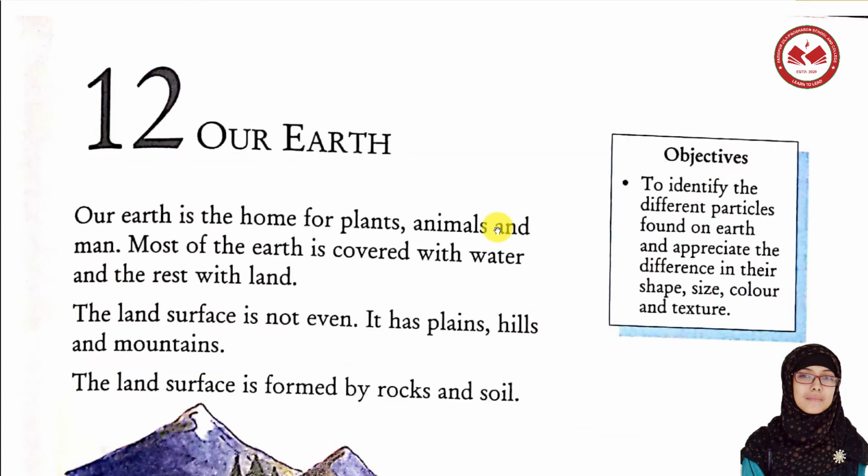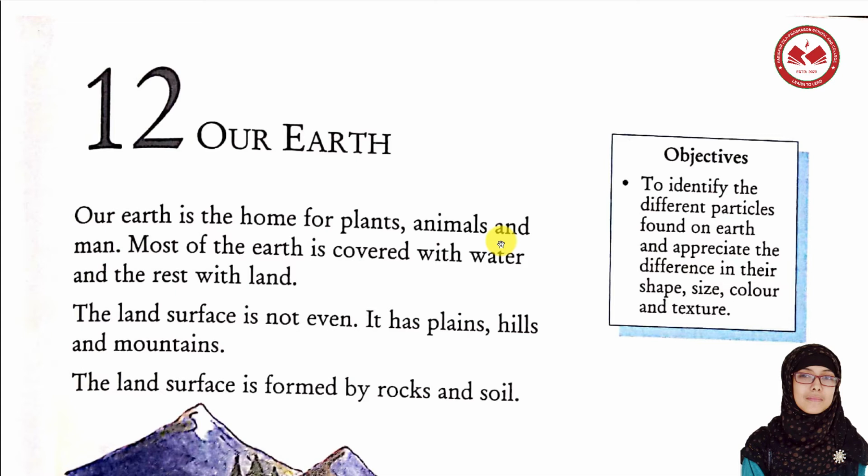So let's begin reading from the first line. Our Earth is the home for plants, animals, and man. We all know this topic, right? Our Earth is the home for plants, animals, and man because it's our home, right? We live on Earth.